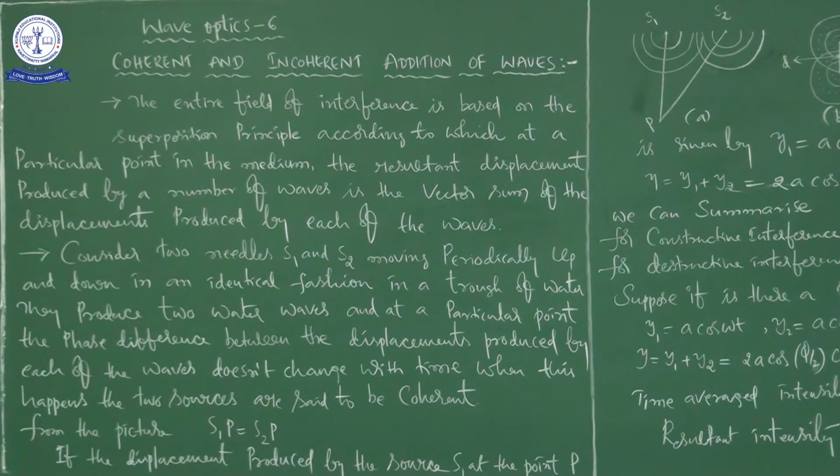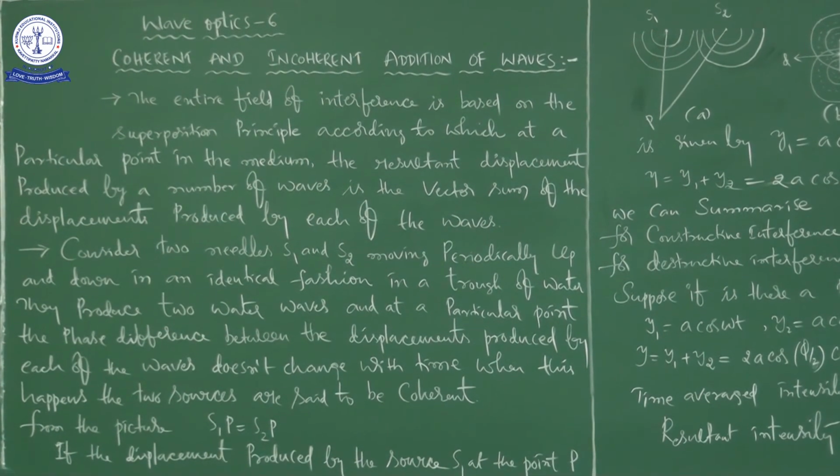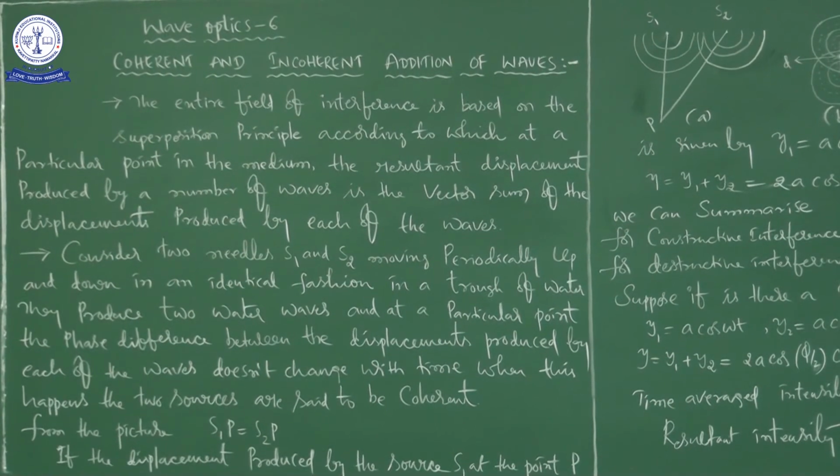www.kurinjischoolnkl.in. In this class, we are going to discuss coherent and incoherent addition of waves. In our last class, we learned what the Doppler effect is, and along with that, we discussed two example problems. Now, in this class, our focus is coherent and incoherent addition of waves.